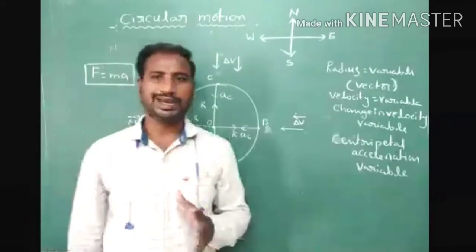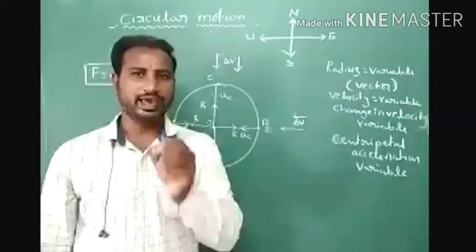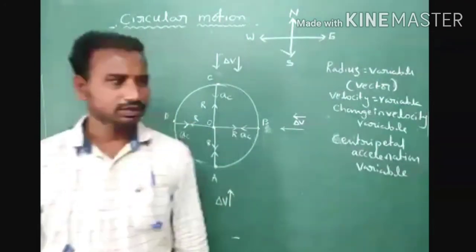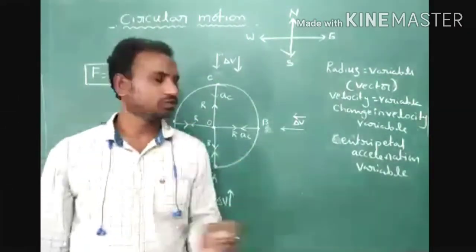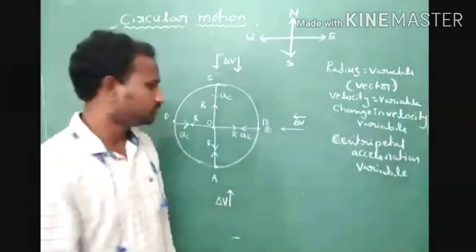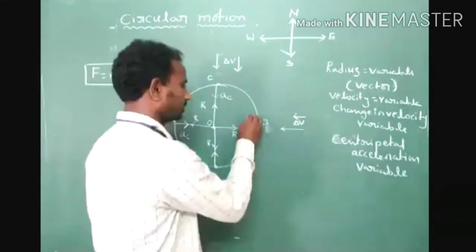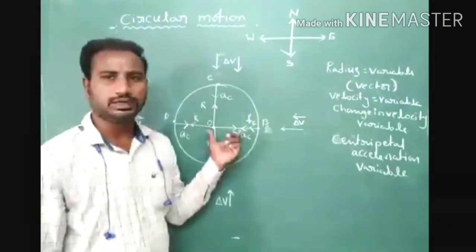But what is the direction of that force? This force acts towards the center. Because of that reason, this force is also called centripetal force. Which force? Centripetal force. Now represent that centripetal force. Centripetal force direction is towards the center of the circular path.